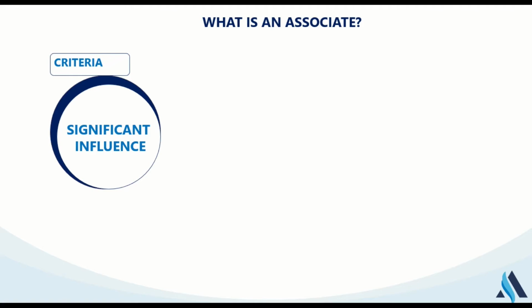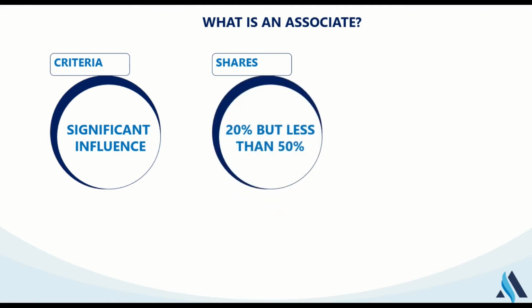associate. And the question is, what percentage of the shares of a company will I have, looking at the quantitative aspect, before I can say that I have a significant influence? The standard says that whenever you have 20% but less than 50% of the equity share of another company, it can be regarded as an associate. Though the fact that 20 to less than 50% is the quantitative factor, there are sometimes that having this may not really mean that you have a significant influence.